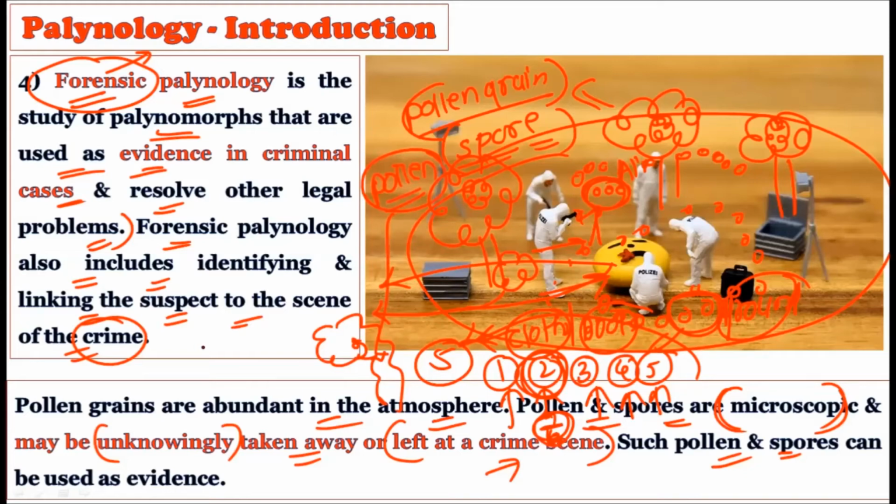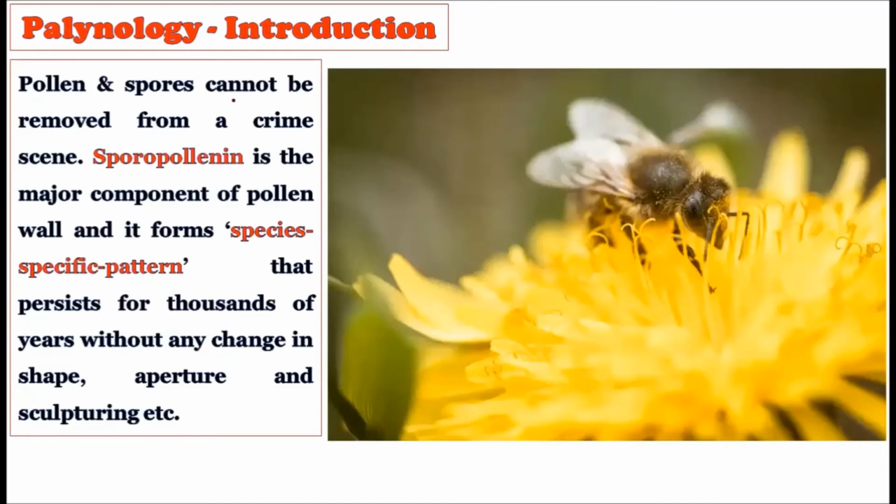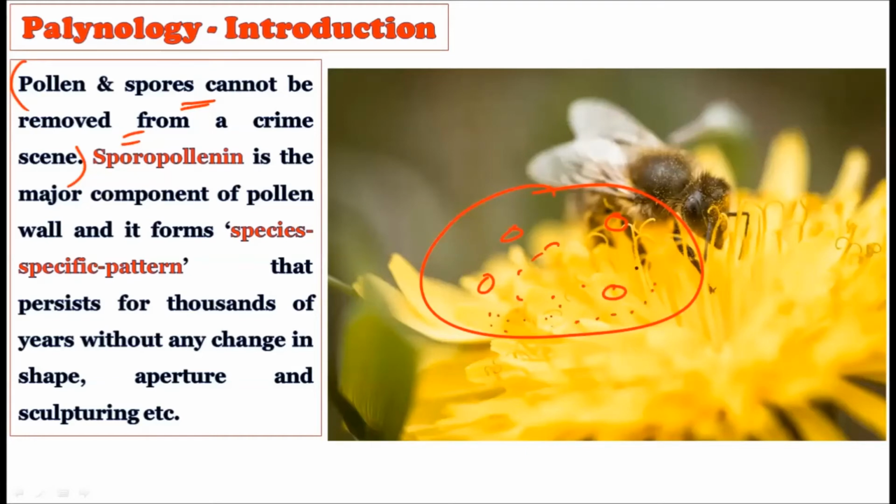Okay, see, the pollen or the spores cannot be removed from the crime scene. See, this is very important. We already know what happens generally at the crime scene. For example, consider this is a crime scene and a crime has occurred here. And for example, here is the first evidence, and here is the second evidence, third evidence, fourth evidence. And along with this, there are the minute spores, which are also evidence of the crime. But the criminal will think, he will remove this evidence, he will remove this evidence, all other evidence he can remove. But these microscopic evidences cannot be removed.